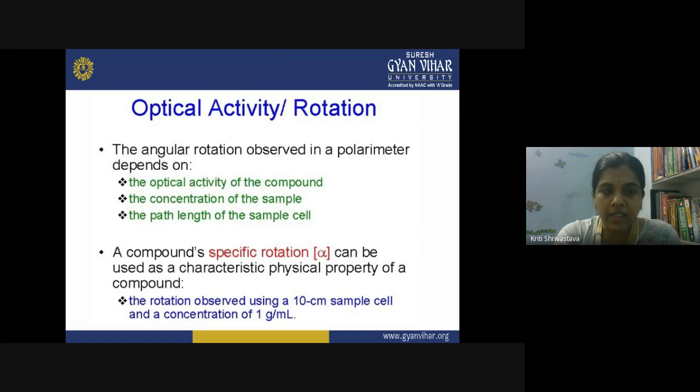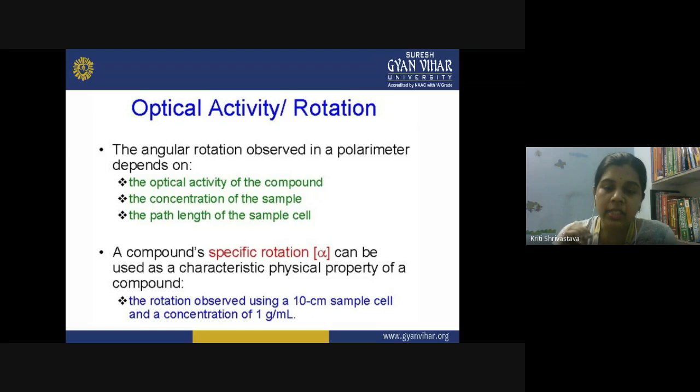What are the factors affecting the angular rotation? First is the optical activity of the compound. What is the optical activity of a compound? If it is the D form or the L form, it rotates the light in the left direction or right direction. Then the concentration of the sample. Like I told you, it should be similar if you are comparing two solutions.